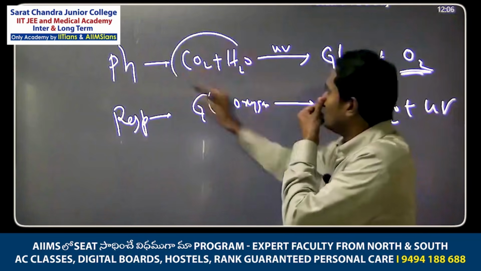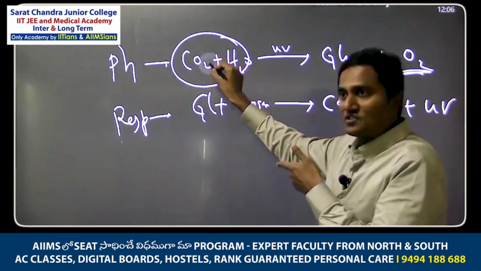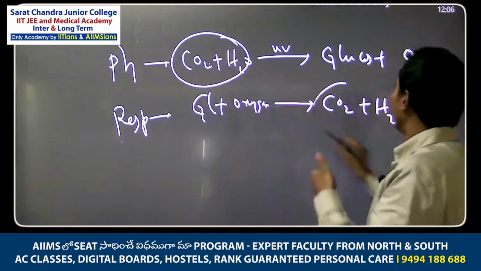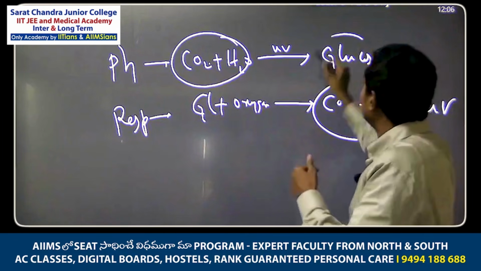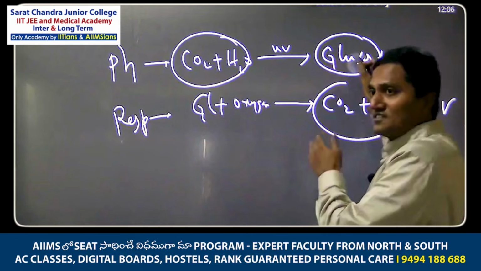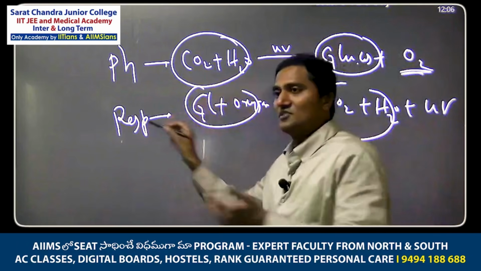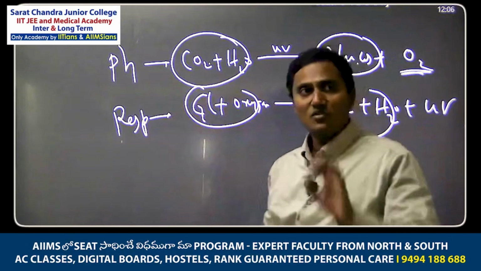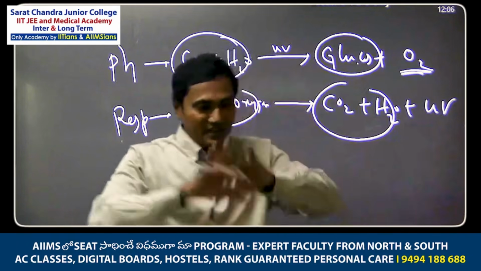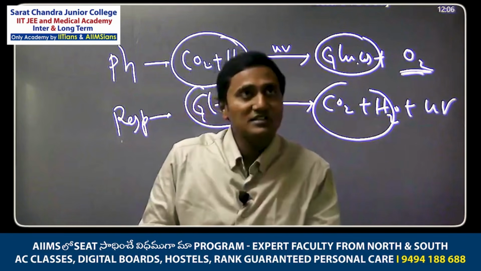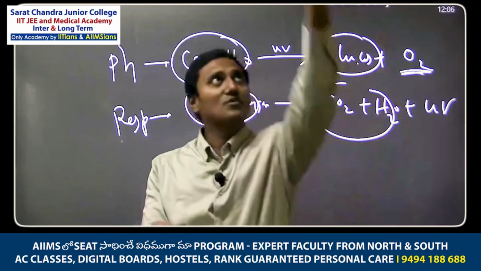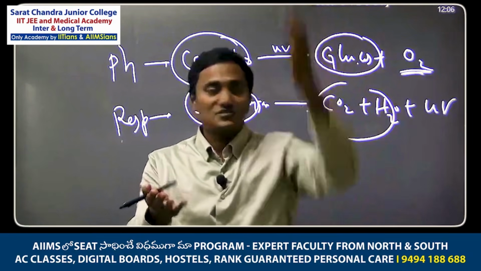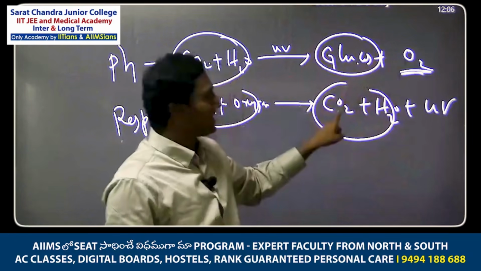See, these are raw material in photosynthesis, but the same things are byproducts in respiration. Similarly, this is byproduct in photosynthesis, but this is raw material in respiration. Understand? So now let me tell you what happens. In a plant, photosynthesis is more than respiration. So oxygen is more than carbon dioxide.